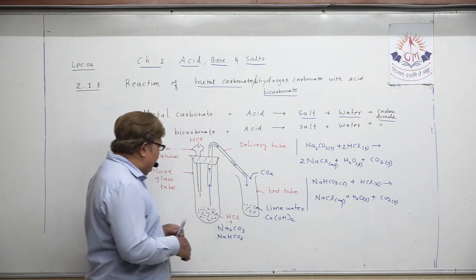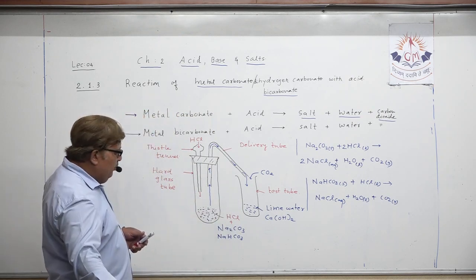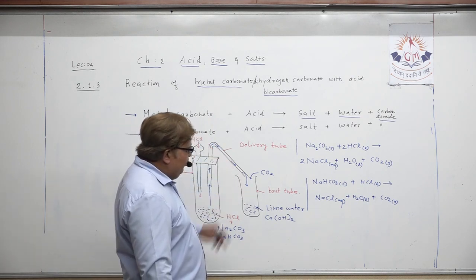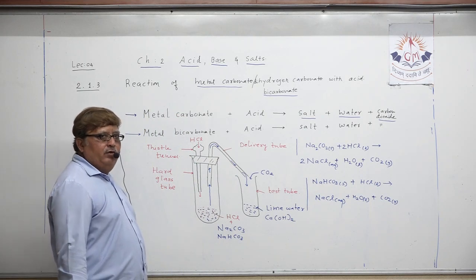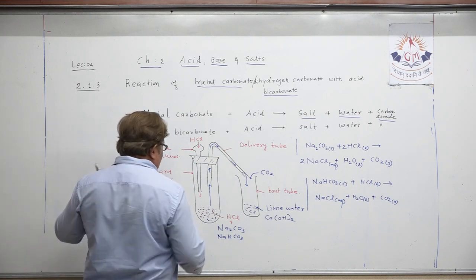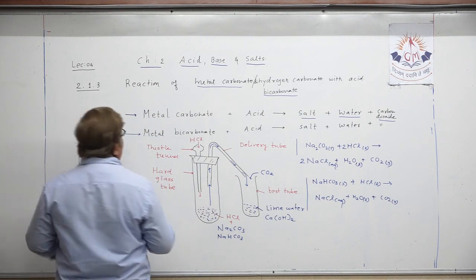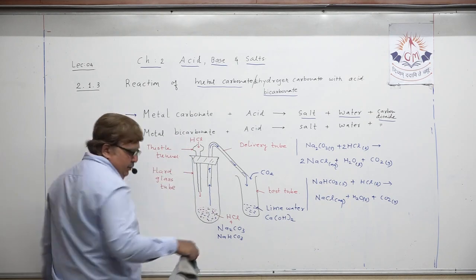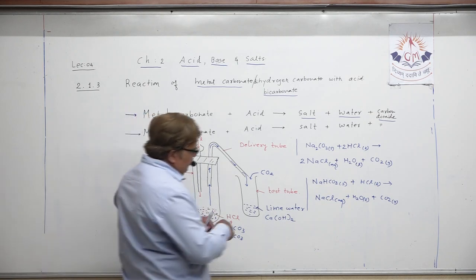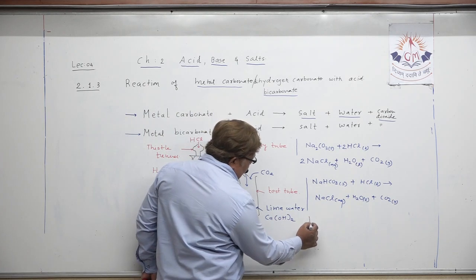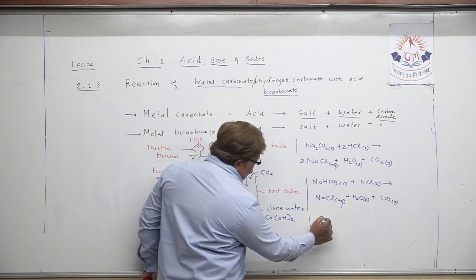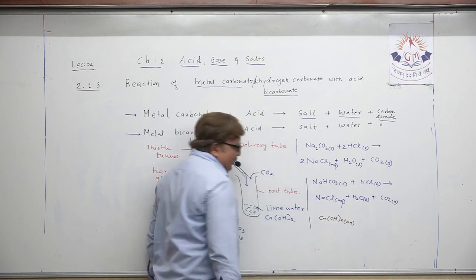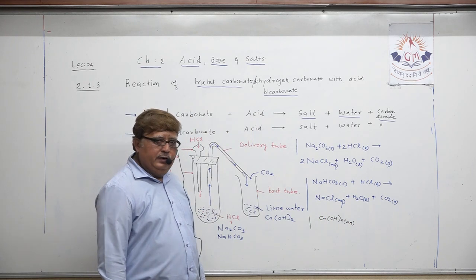Actually, let us just narrate it to you. The moment the production of carbon dioxide starts and that carbon dioxide mixes with the lime water, let us try to understand, let us write that equation here. Lime water we know is Ca(OH)2, aqueous, and lime water is whitish in color.